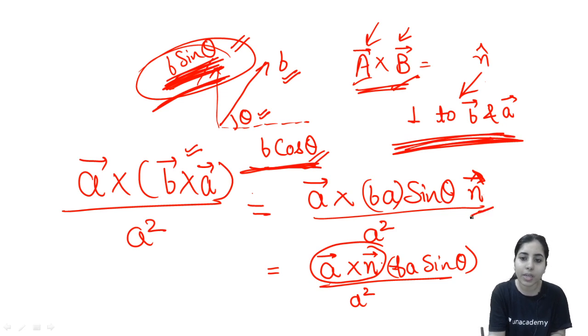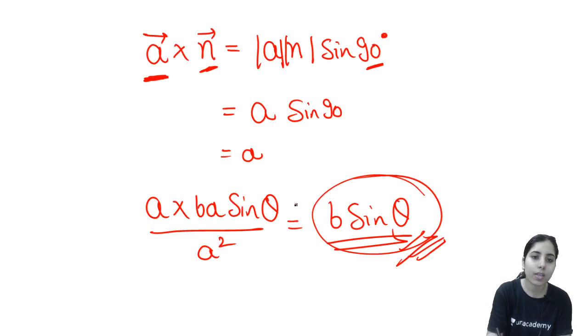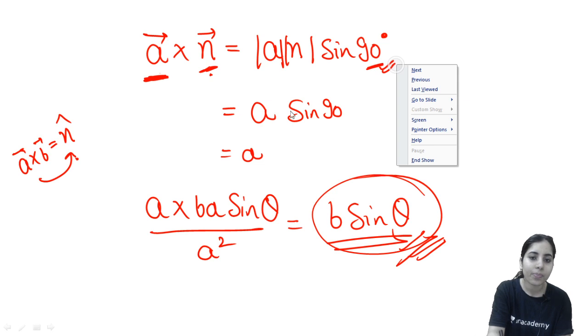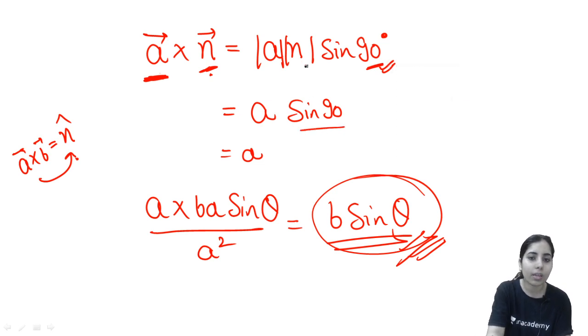So here we have taken a unit vector n, and corresponding to that unit vector n you can even show it like this, as vector n, so that you will not get confused. So I have shown you vector n there. Done. Now, when you find A cross n, you will get B A cross n. In A cross n, you already know n, which you got when you took the cross product of A with B. That means n is a vector which is perpendicular to A and B both. So the angle between A and n will be 90 degrees, and that's how you are getting A sin 90, because we are considering n as a unit vector, the normal unit vector.